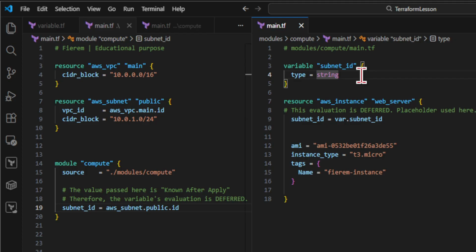Sometimes a variable's value does not exist yet. In this case, the subnet ID may come from infrastructure being created in the same plan. Terraform allows the variable to act as a placeholder.